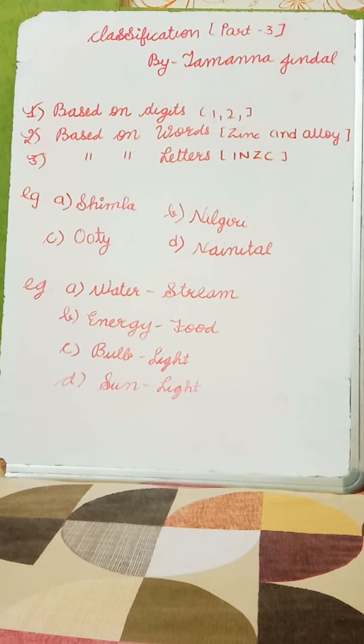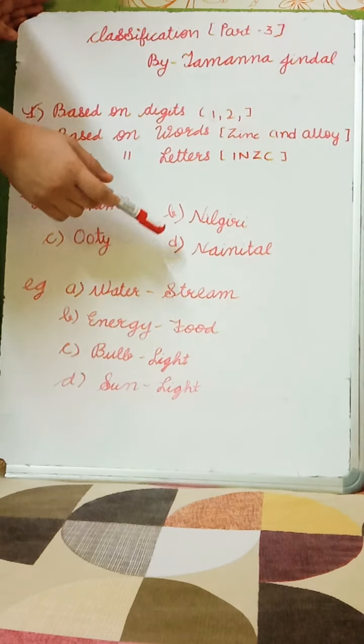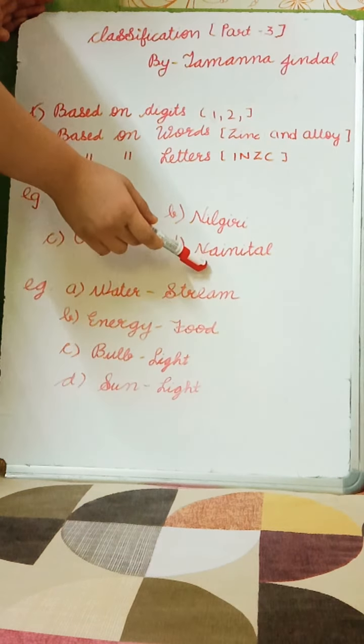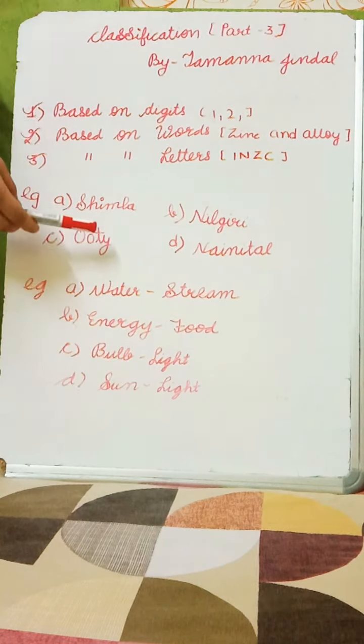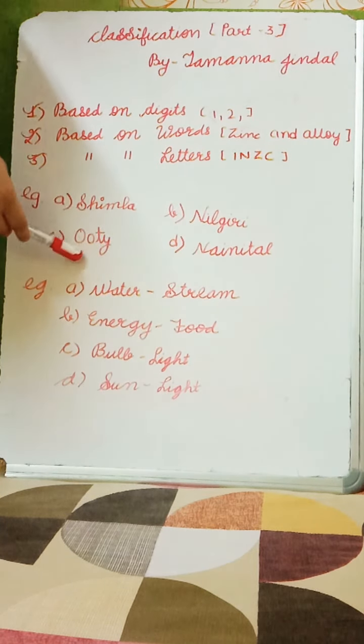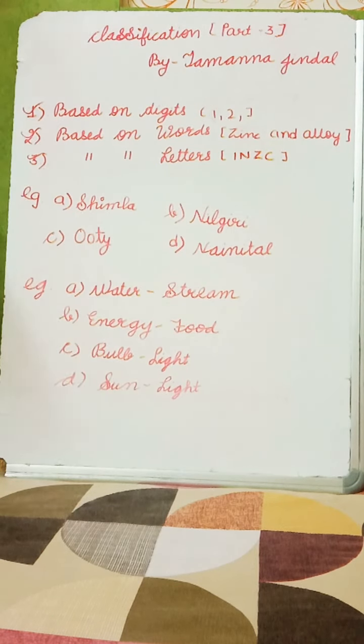Now the next example is Shimla, Ooty, Nilgiri and Nainital. Now, Shimla, Ooty and Nainital are hill stations. Nilgiri is not a hill station. So, Nilgiri is the odd one.